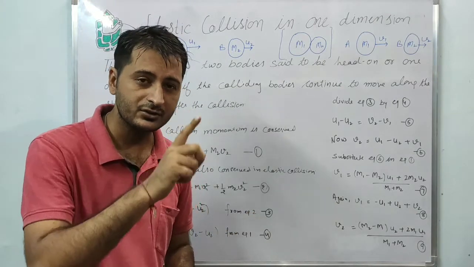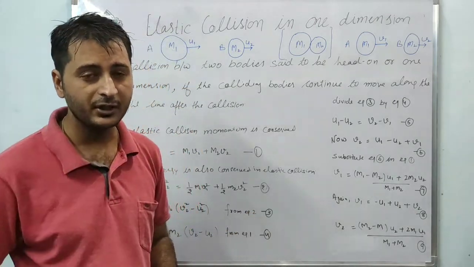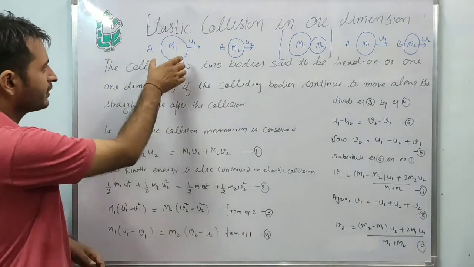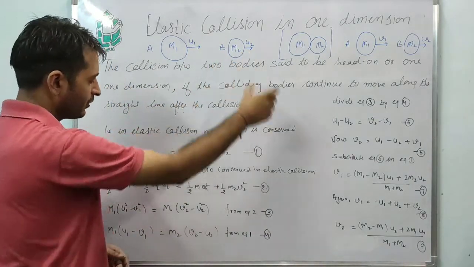Second case, we have said the kinetic energy of the system remains conserved. Kinetic energy is half m v square. Half m v square of the first body, half m v square of the second body.